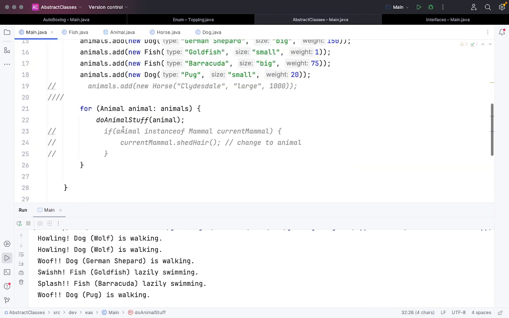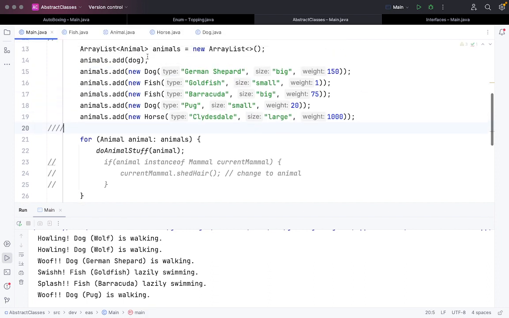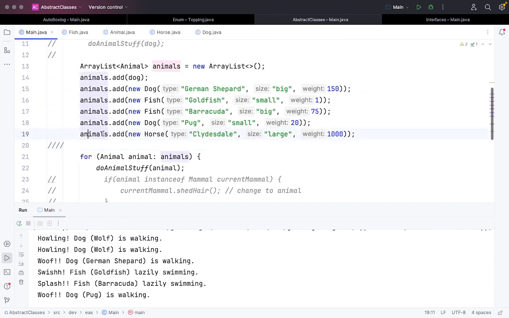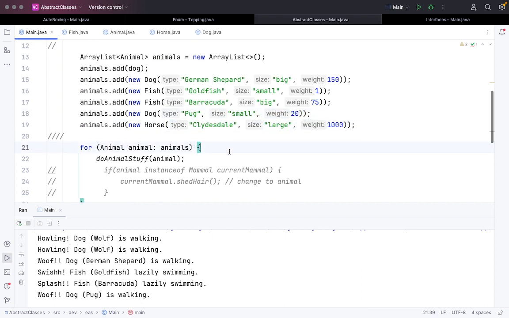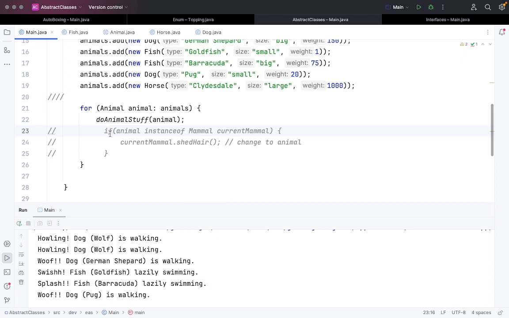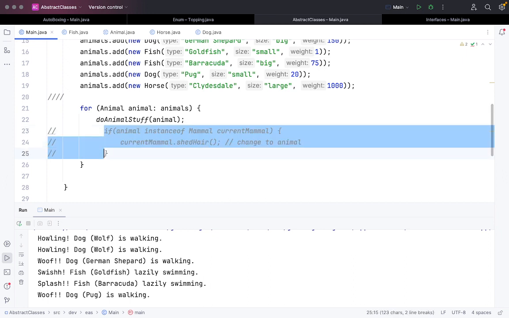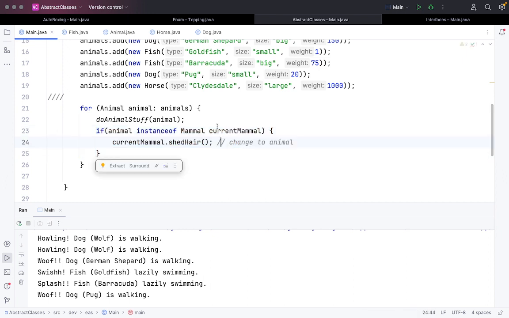Now what we are doing is adding, in the array list from the main function, a horse again with certain values, and here we are checking another thing. Apart from do animal stuff, we are checking whether the animal is an instance of mammal or not. If it is a mammal, then I have to execute this shed hair function. So let's run the code.